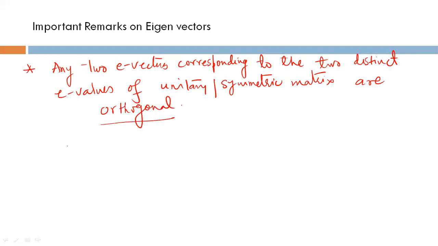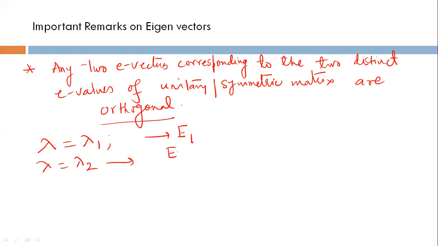What is the meaning of orthogonal? Suppose for lambda equal to lambda 1, you get the first eigenvector E1. For lambda equal to lambda 2, you get the second eigenvector E2. Then orthogonal means E1 dot E2. If you take the dot product of these two vectors, it will always be 0.